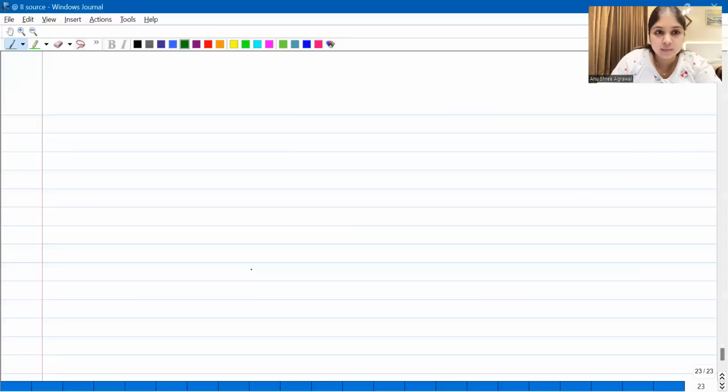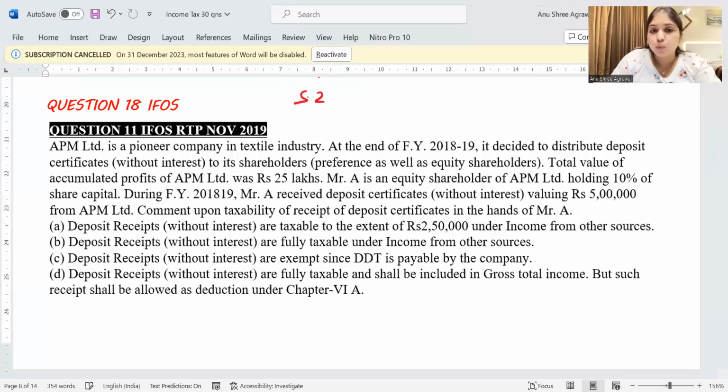Now come to question number 18. Question number 18 is relating to section 222B. We just spoke about 222C. Now we're discussing 222B. 222C was regarding liquidation, distribution upon liquidation. Now 222B is regarding distribution of deposit certificates, distribution of debentures, or distribution of preference.